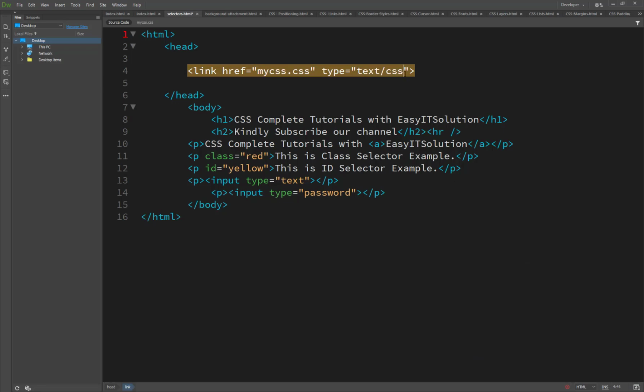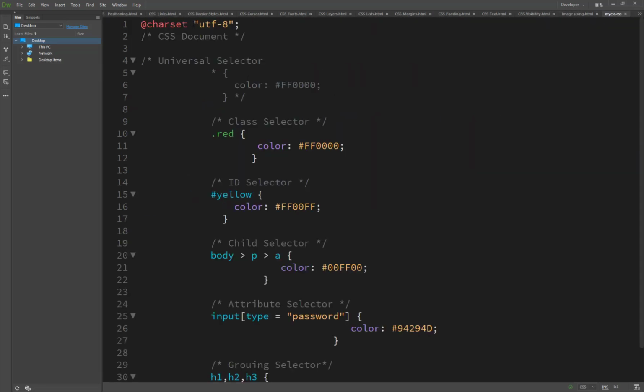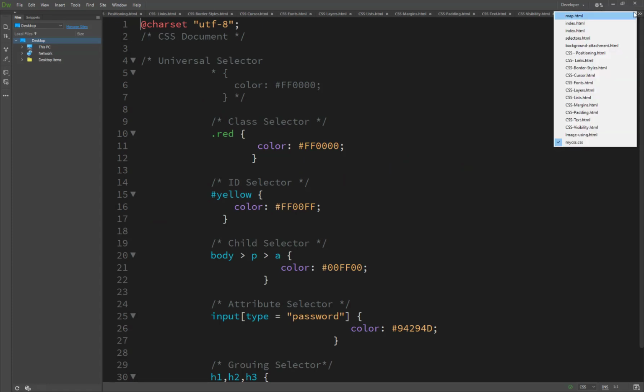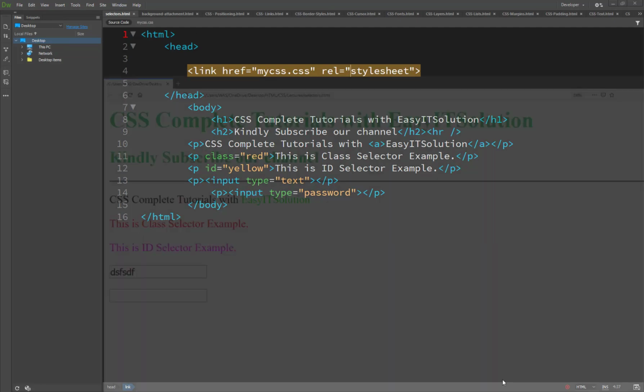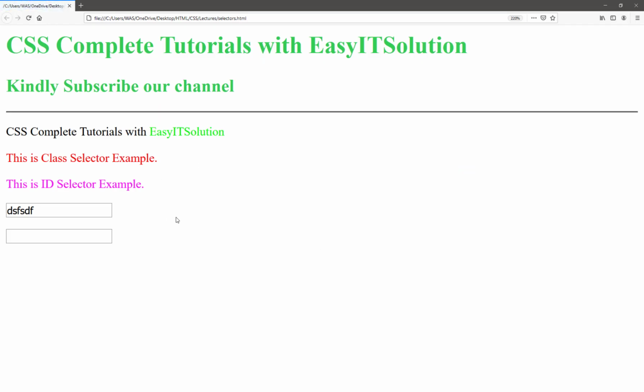So here is the mistake. We had set the type, but we need to set the relation. So what is the relation? It's a style sheet. So it's a link with hyper reference. We add our file my CSS that we have just created, and we have pasted all the code inside my css.css, and now we link this file by using the relation stylesheet. So we refresh this page, and you will see the result.